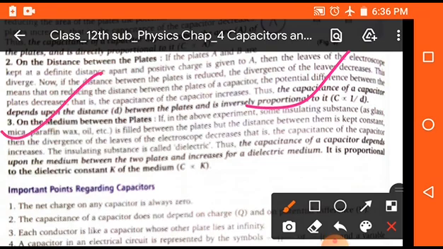Now the next factor is the medium between the plates. If we place different mediums between the plates, then capacitance is directly proportional to the dielectric constant of that medium. It means that if the dielectric constant of the medium placed between the plates is more, then capacitance will be more, otherwise it will be small.